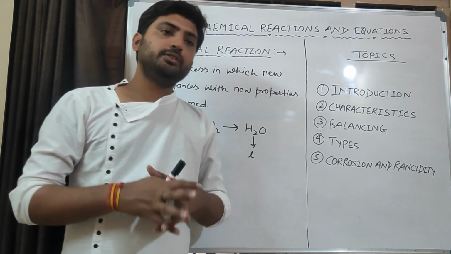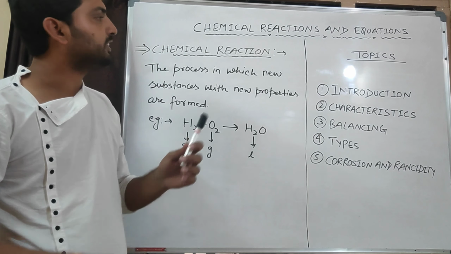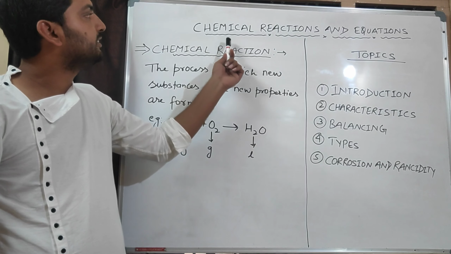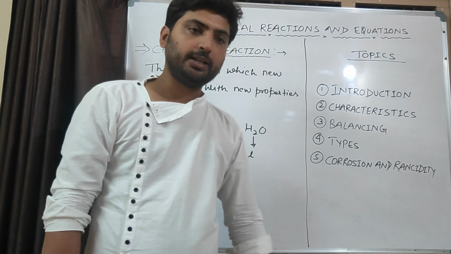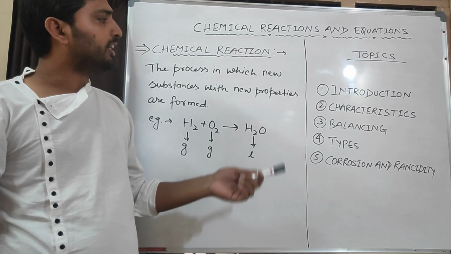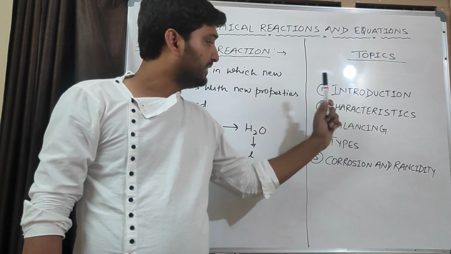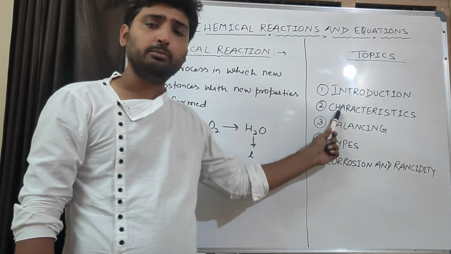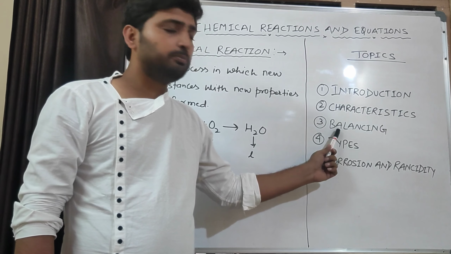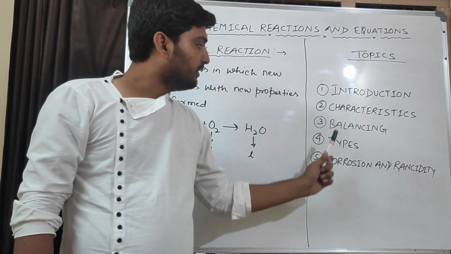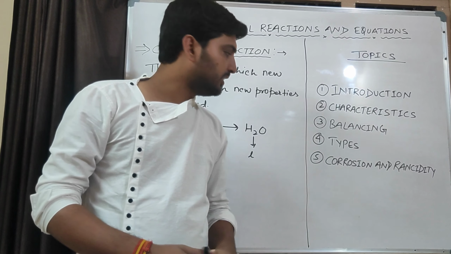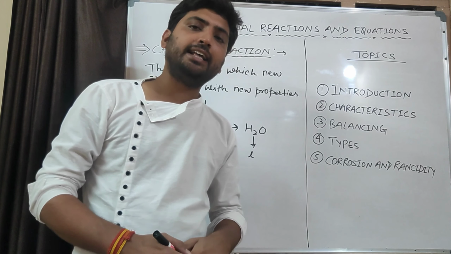Okay. So today we are going to start our first chemistry chapter, that is chemical reactions and equations. What are we going to study in this chapter? First is introduction, second is characteristics of a chemical reaction, third is balancing a chemical equation, fourth is types of chemical reaction, and the last is corrosion and rancidity.